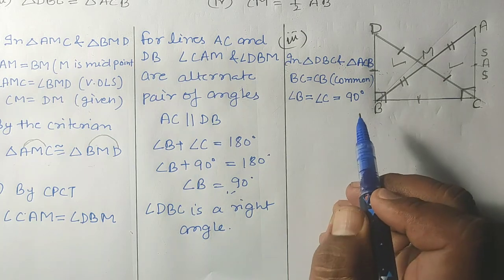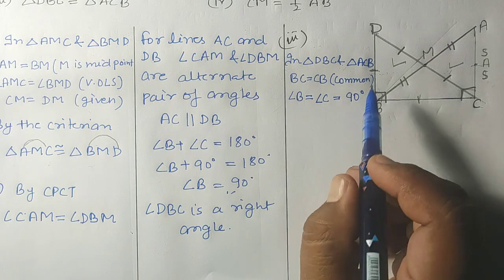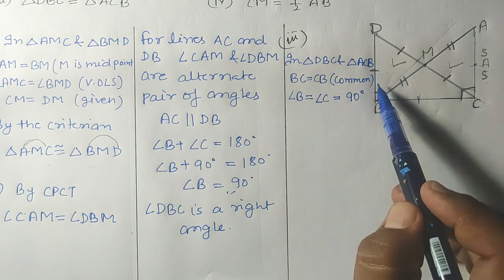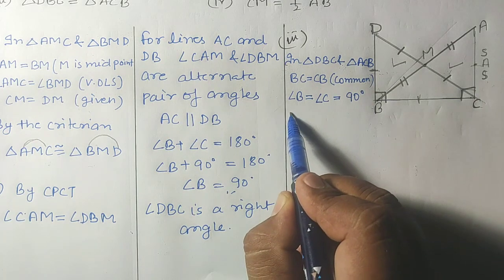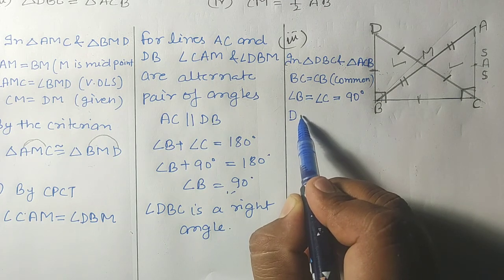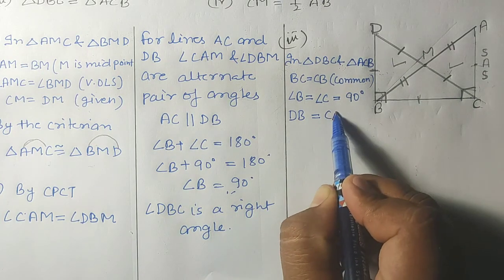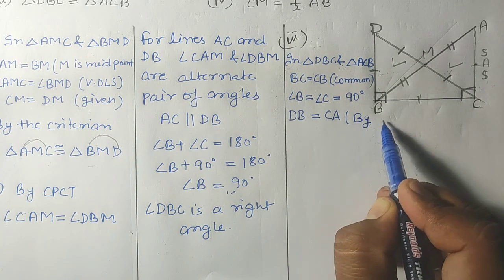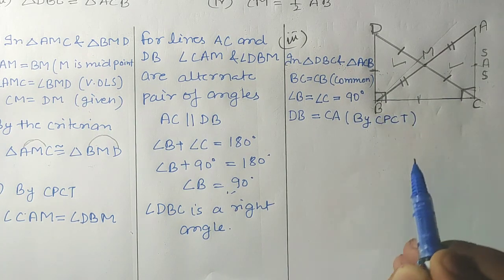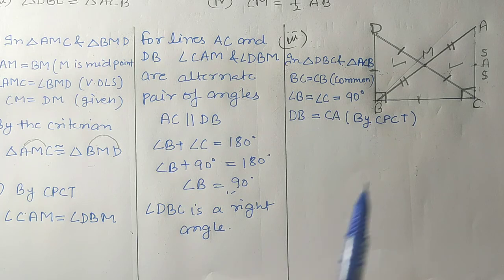So like this, angle B is equal to angle C. And the third criteria, the third element is the side DB of this triangle is equal to the side CA of that triangle. And this we have got by CPCT. See, here you can see DB, D to B is equal to C to A. Okay, so this DB is equal to CA.